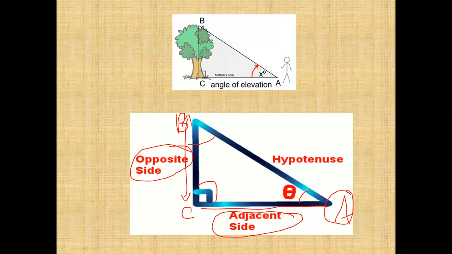Sometimes you are on the tallest building, that means at position B, and we can observe some point away from the building. That means the observer is at B. At that time, what is the opposite side?